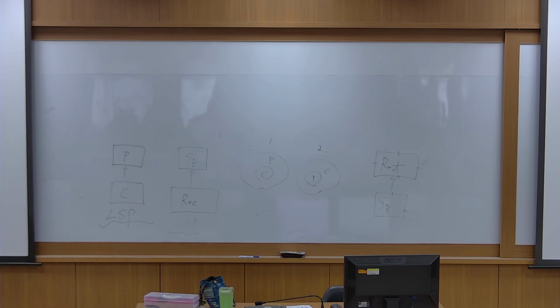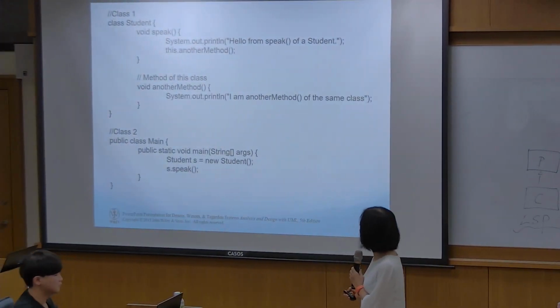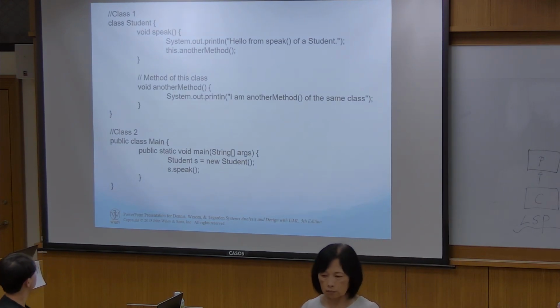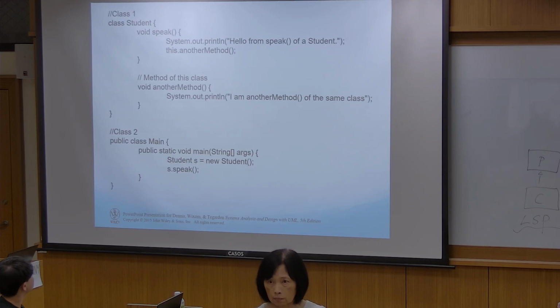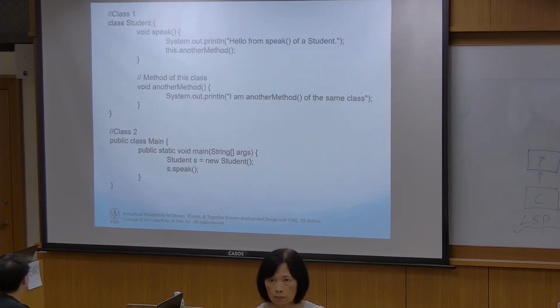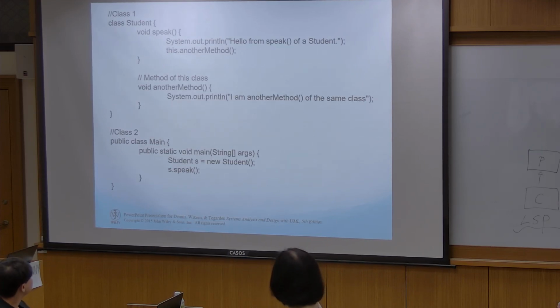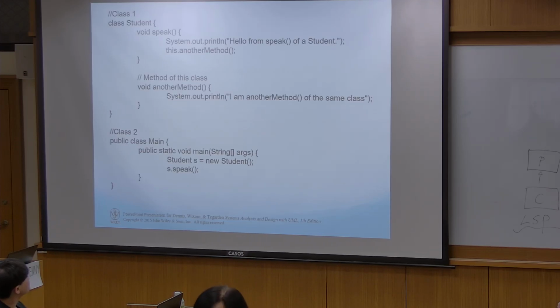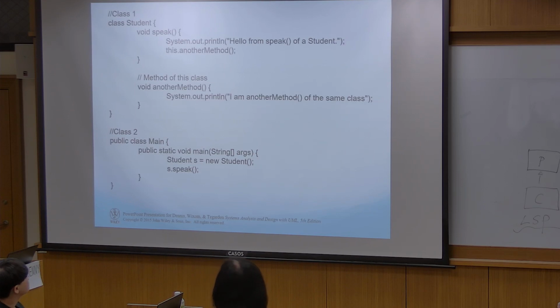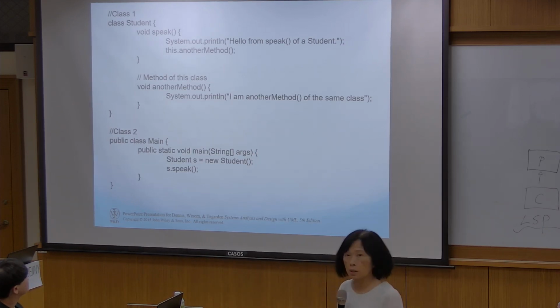Now, we want new students, and then we want to know the result of student speak. Hello from speak of a student. So that's it. And another method of the same class. So, hello from speak of student, and then I'm another method of the same class.